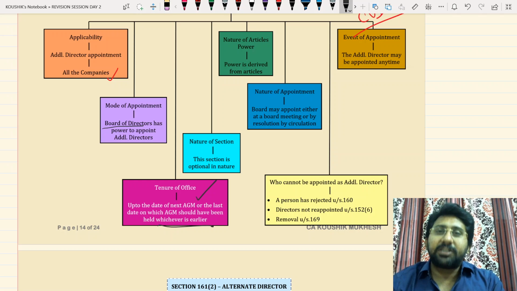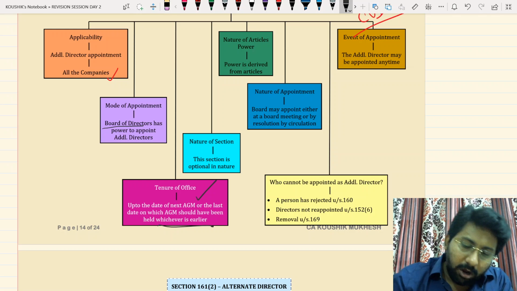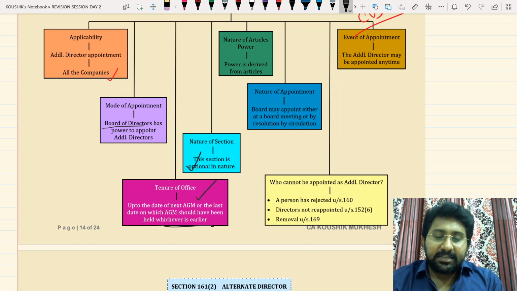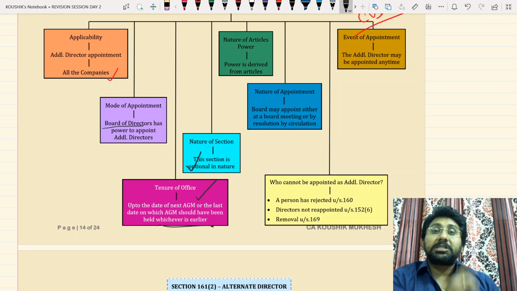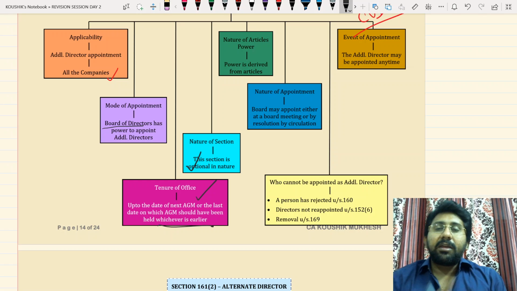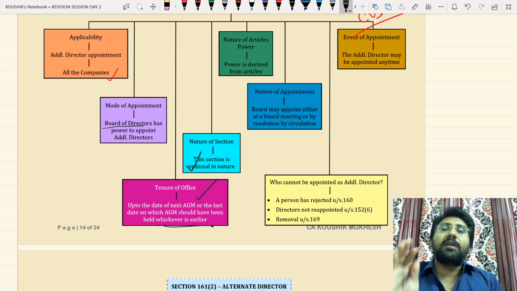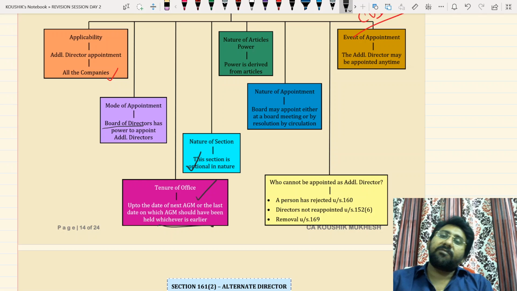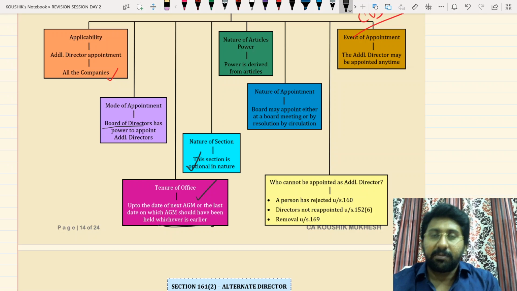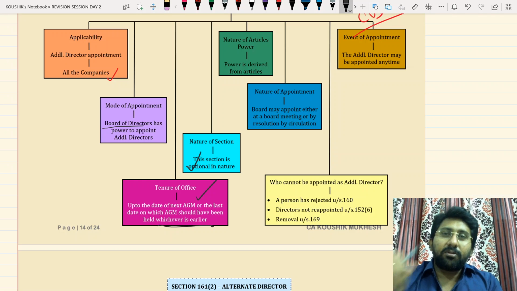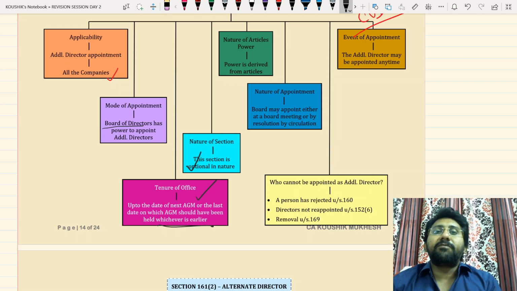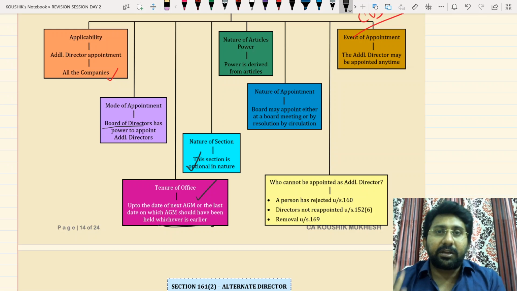Next one, nature of section. Is it optional to appoint an additional director or mandatory? Optional. Next one, power is derived from articles. Power is derived from articles means the articles of the company must be specific about appointment of additional director. If the articles of association is silent, company cannot appoint additional director. The only remedy is either adopt table F or alter the articles. If you adopt table F, anyway regulations are there governing additional director concept. You can appoint additional director. Your articles is silent and you are not adopting table F. In such case, the only remedy is alter the articles of association and provide for appointment of additional director.